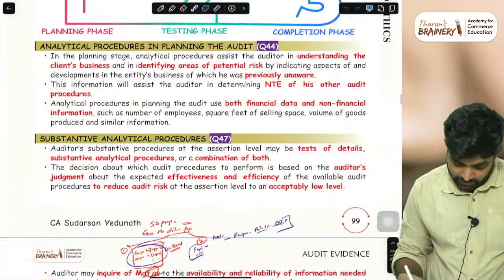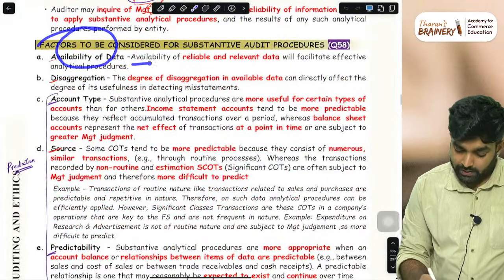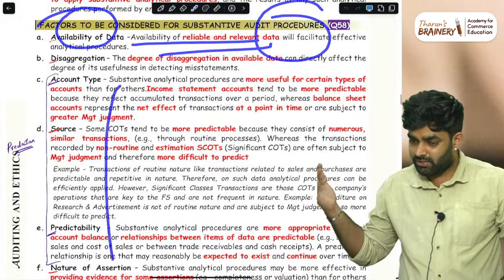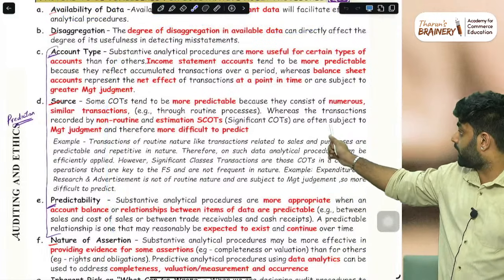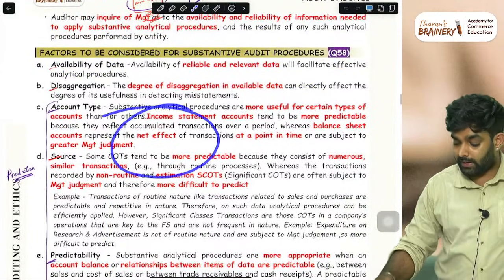Substantive analytical procedure, and these are the factors to be considered. This will not be asked in your paper as such, but conceptually you need to identify and understand these here.